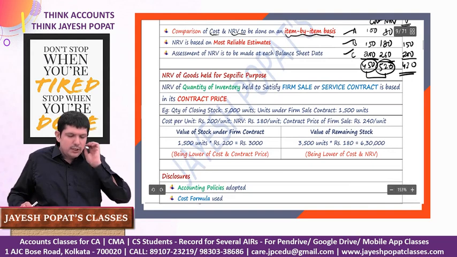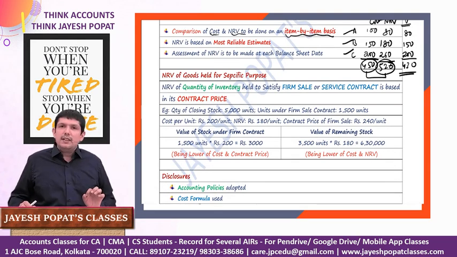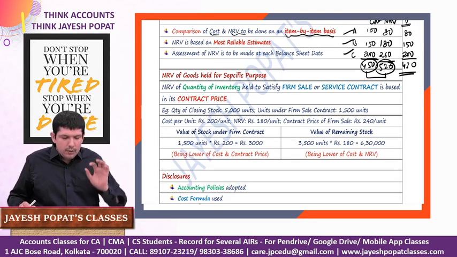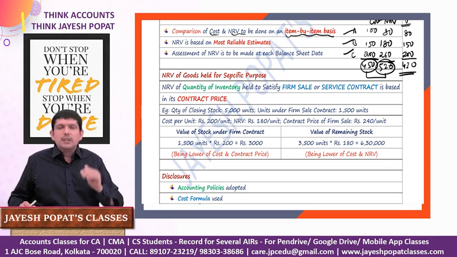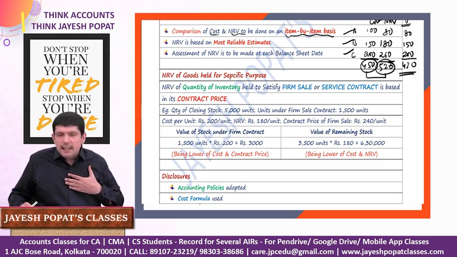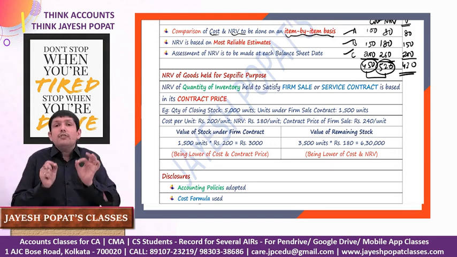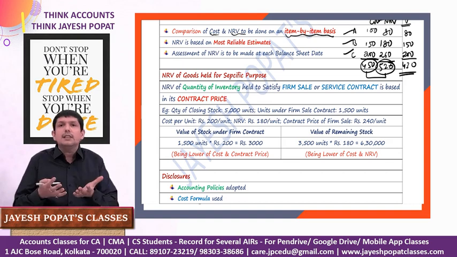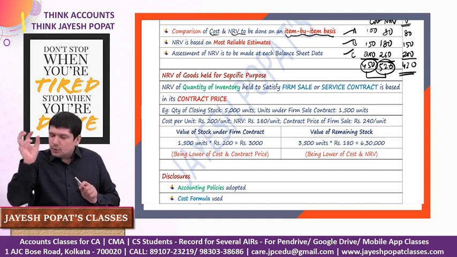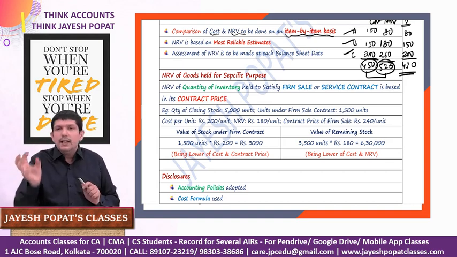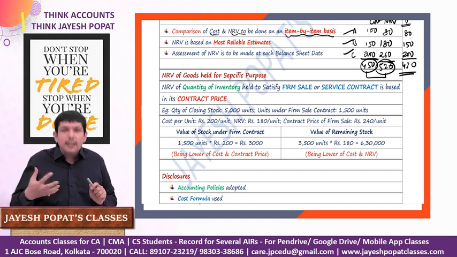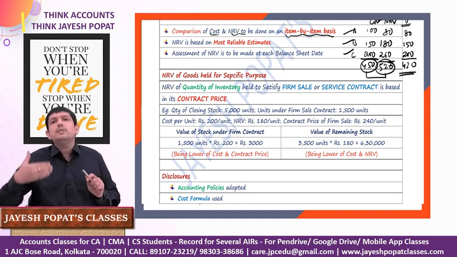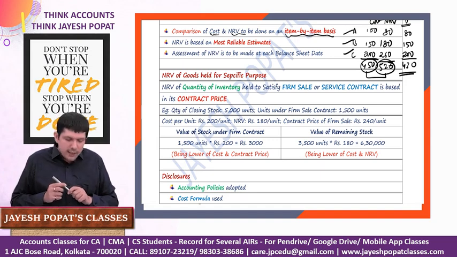Then NRV of goods held for specific purpose. This is very interesting. Normally what we do is a comparison of cost and net realizable value. But if there is certain inventory in our stock of which we have a firm sale contract, meaning we have already entered into a non-cancelable contract, in that case for that portion of inventory, the NRV will be the contract price at which we have contracted to sell that inventory in the subsequent financial year.